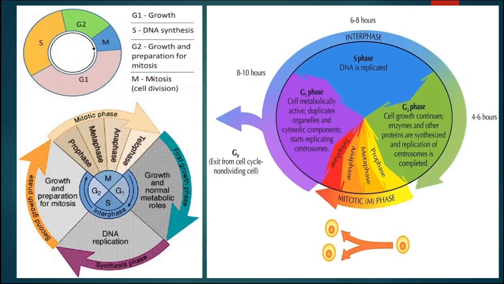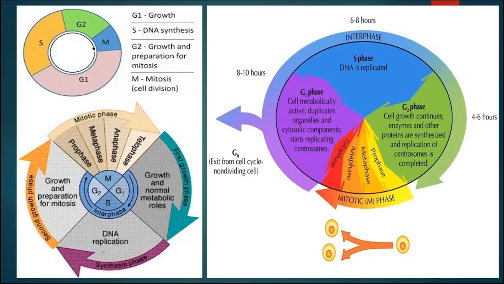Interphase is the preparatory phase, and in G1 phase the growth of all the cell organelles and the nucleus takes place. When the cell enters the next phase, the synthesis phase, DNA synthesis takes place. That means DNA will replicate and make two daughter DNA from the parental DNA, so that these two DNA will be distributed among two cells.